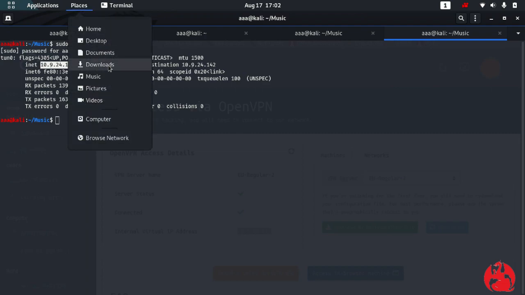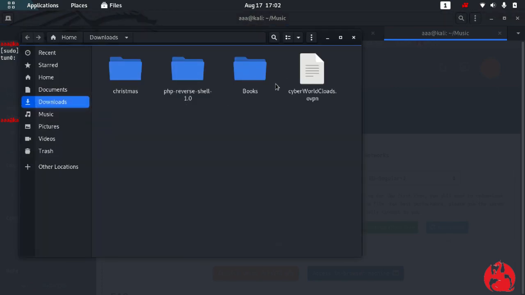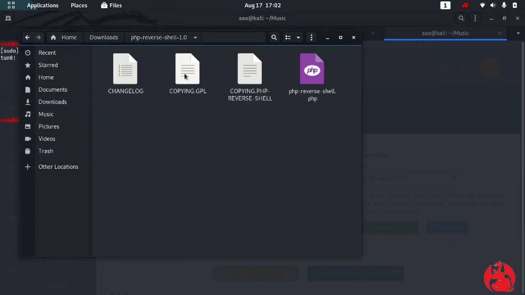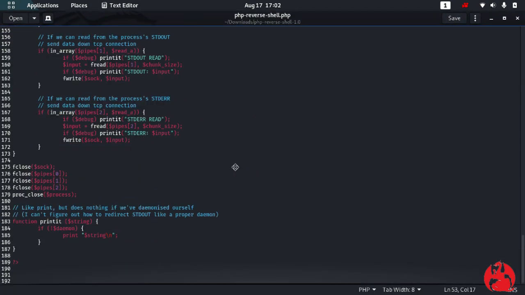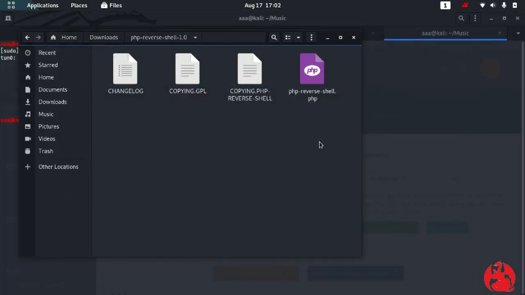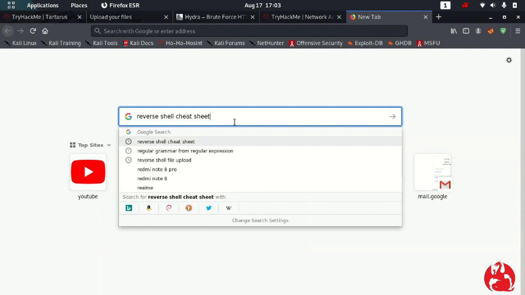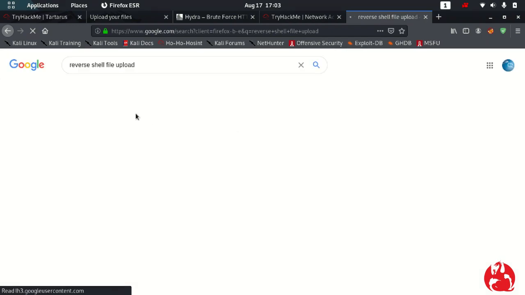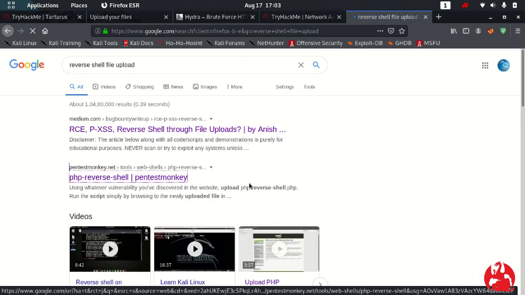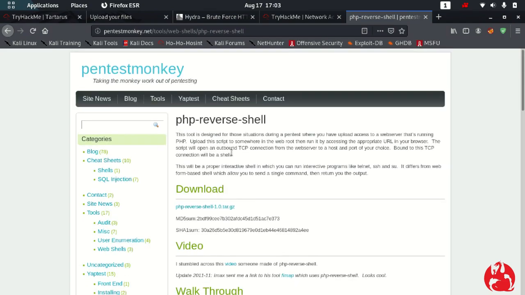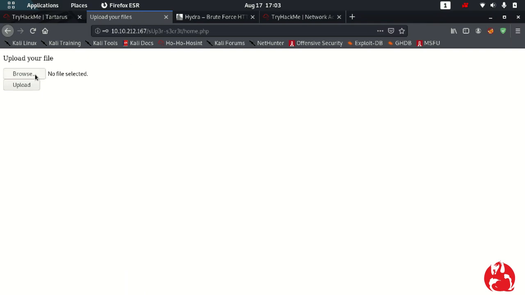I'll just show you in my downloads. You can download this reverse shell from anywhere. You can just search it on the net. This is a reverse shell PHP file which you will get. I'll just show it to you if you want. You can just type reverse shell file upload, and you will get this file. You just need to download this file. Just click over here and the file will be downloaded. This is a reverse shell file.